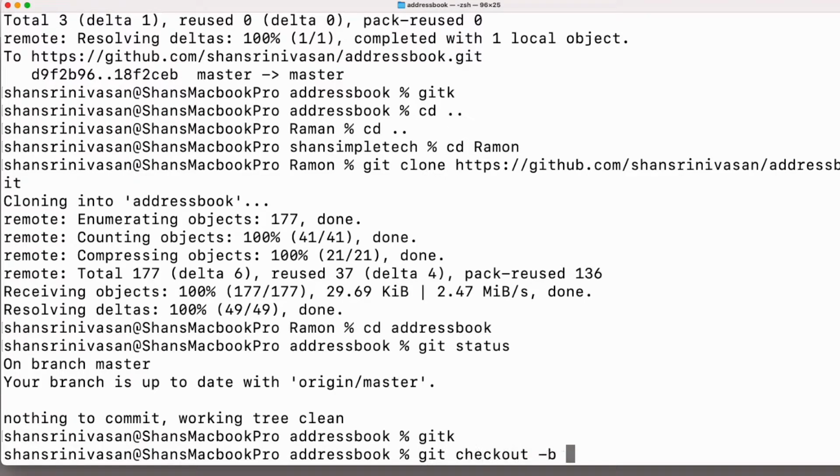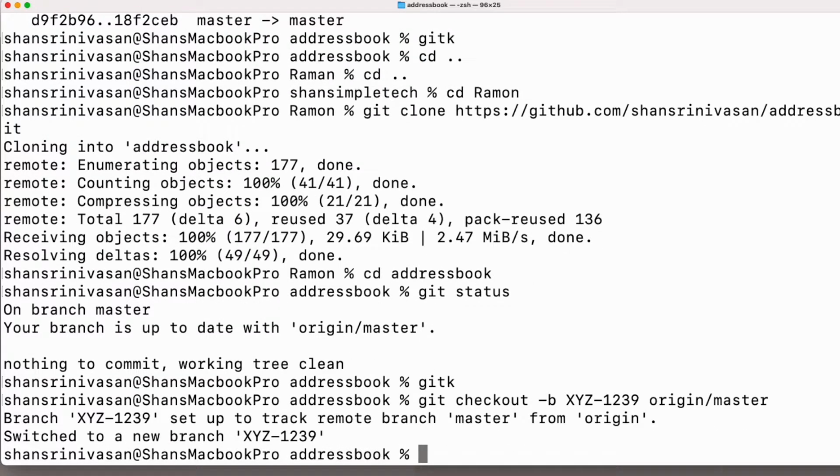Say checkout -b indicates that you are creating a new branch and you do origin/master. So it tracks origin/master. If you don't give this, it'll use whatever branch you are in, which is master, but it's always good practice to use the full command so that you know exactly what you're doing. So you do this, it creates a new branch.